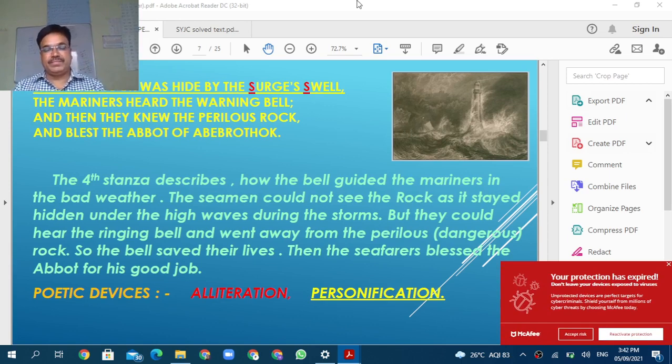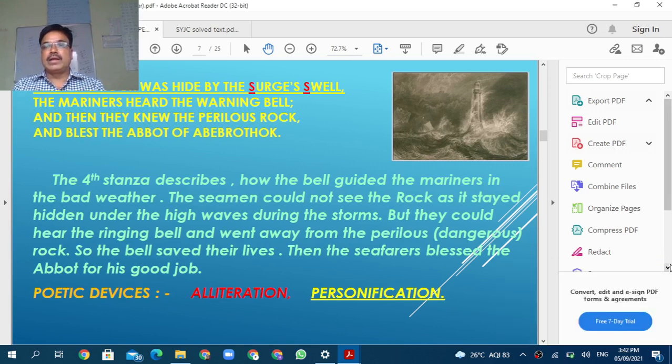And this is the thing which gave place in the mind of, we can say, Ralph, that is, jealousy creates in his mind. Jealousy arises in his mind. And so the fourth stanza describes how the bell guided the mariners in bad weather. जेव्हा bad weather असेल तेव्हा काय होत होतं? मरिनर्सला गाईड केलं जात होतं, बरोबर नाही? आणि मरिनर्स काय होत होते? सावध होत असायचे लगेच, की आपल्याला काय आहे, यापासून आपण वाचू शकतो.